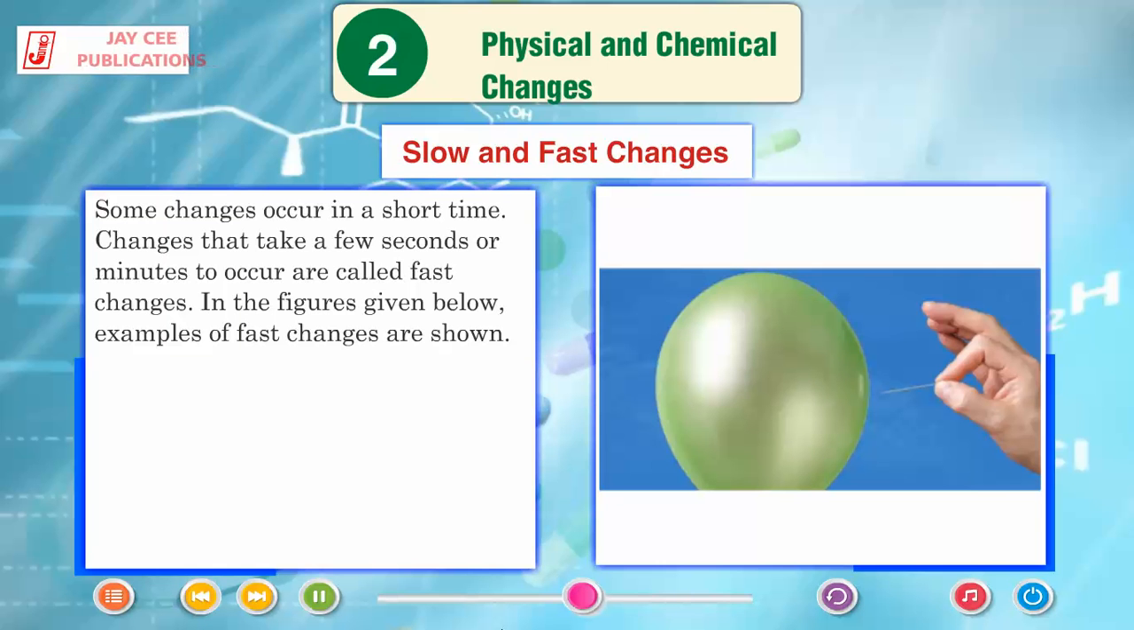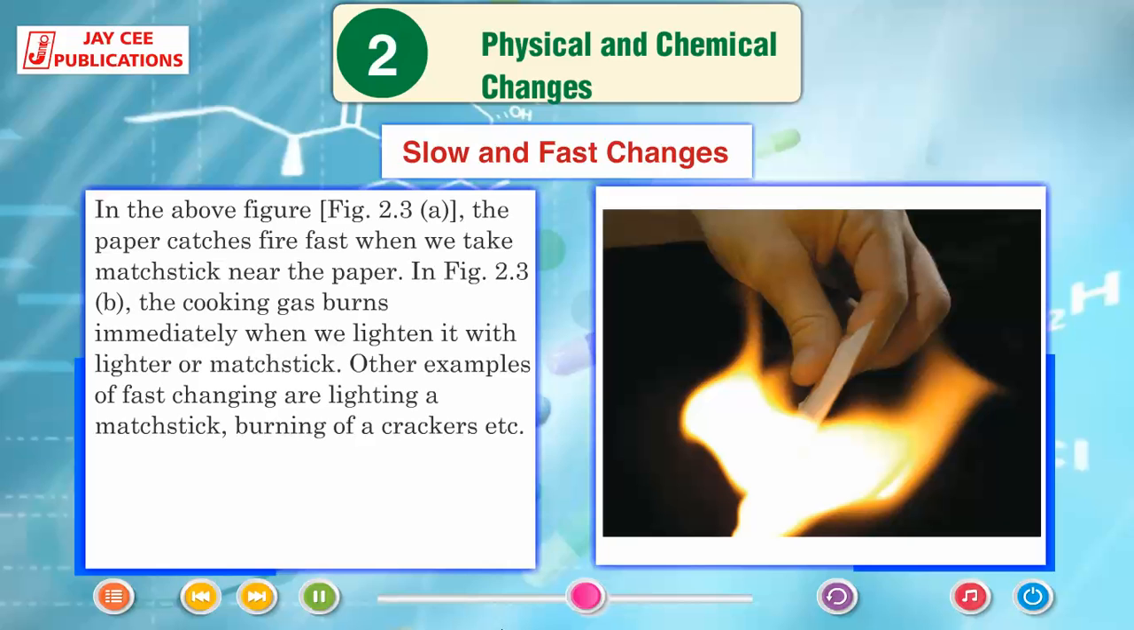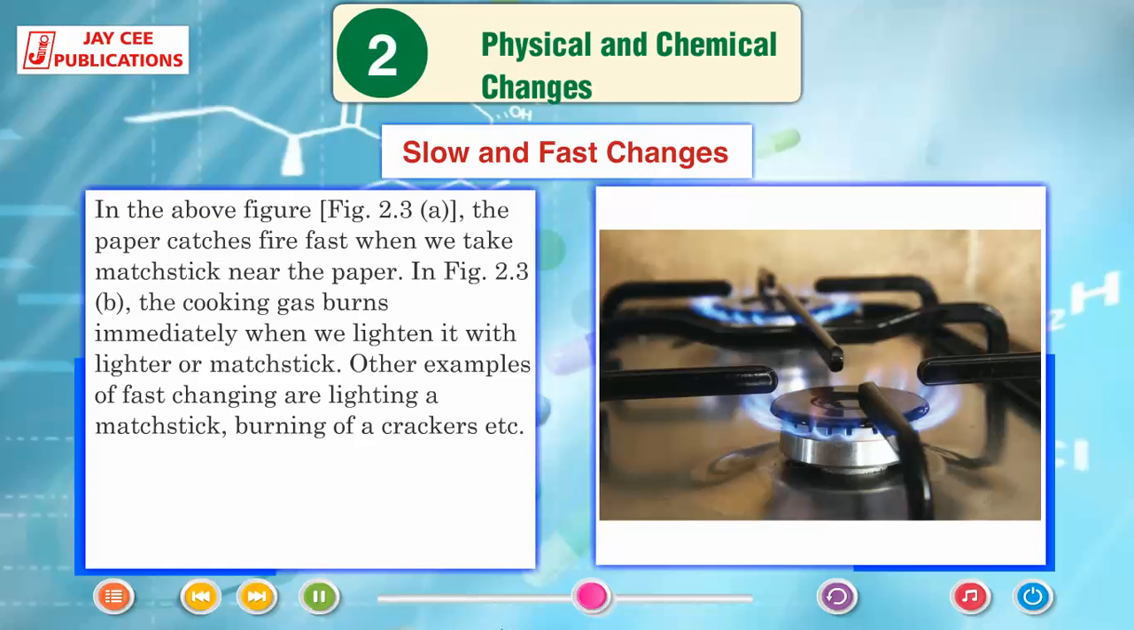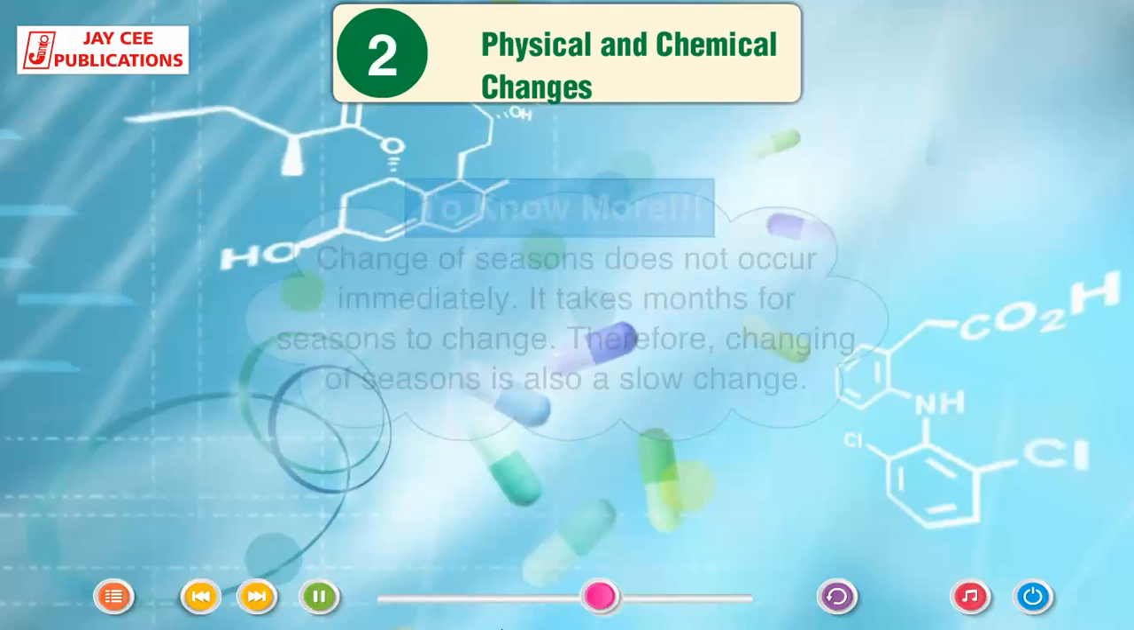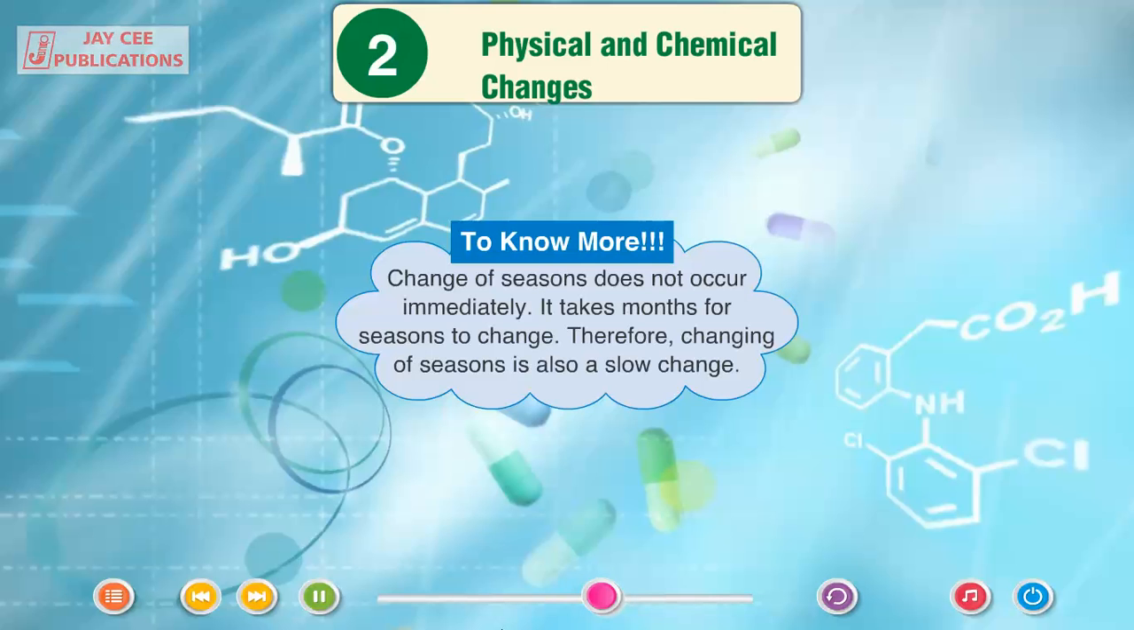In the figures given below, examples of fast changes are shown. In figure 2.3a, the paper catches fire fast when we take a matchstick near the paper. In figure 2.3b, the cooking gas burns immediately when we light it with a lighter or matchstick. Other examples of fast changes are lighting a matchstick, burning of a cracker, etc. To know more, change of seasons does not occur immediately. It takes months for seasons to change. Therefore, changing of seasons is a slow change.